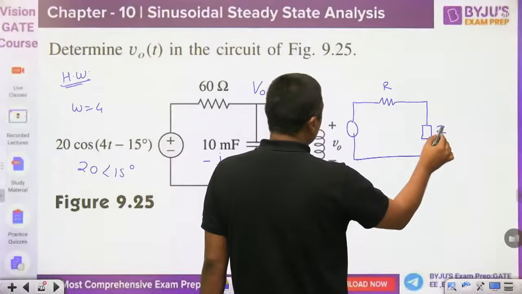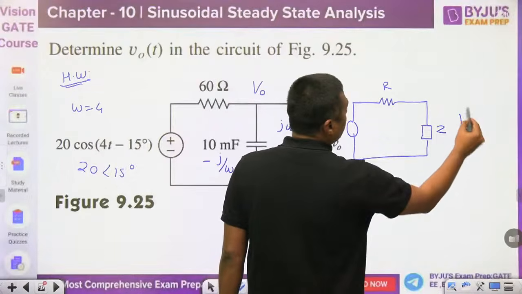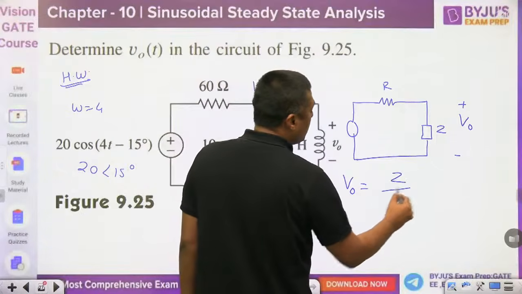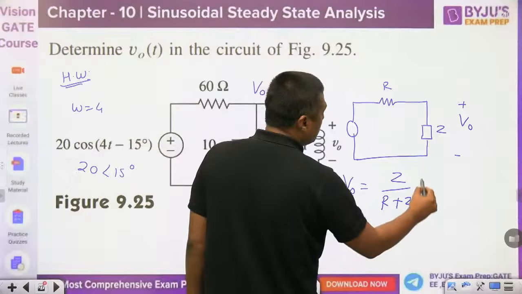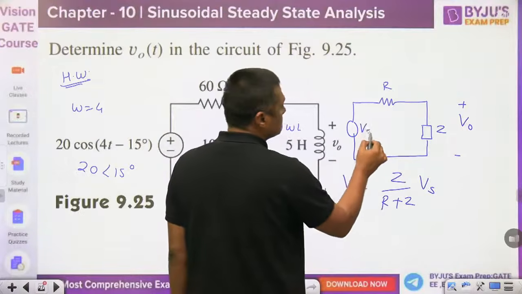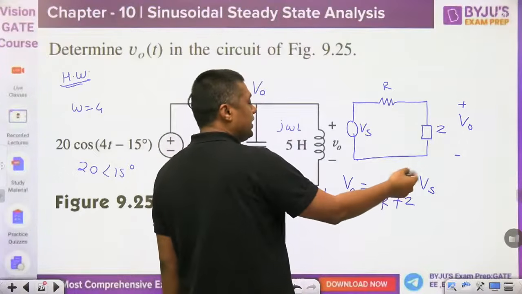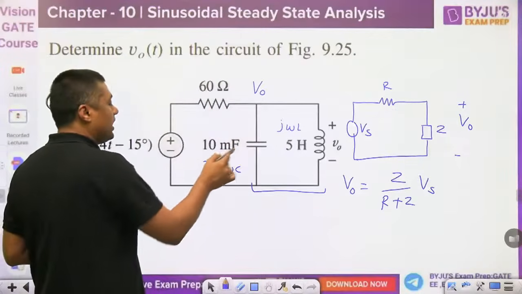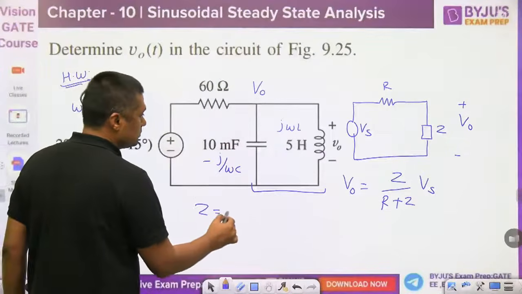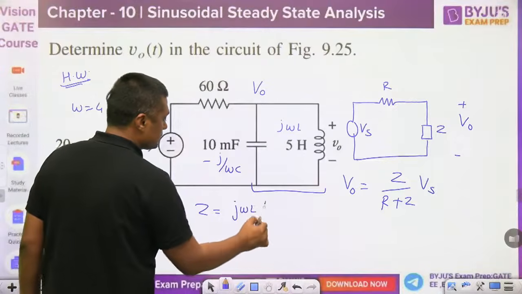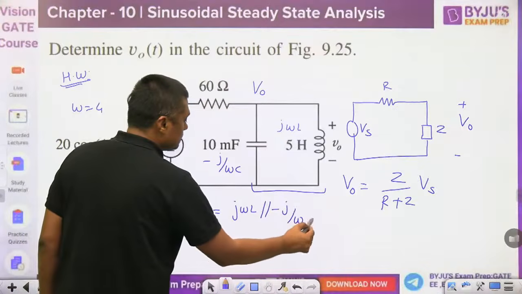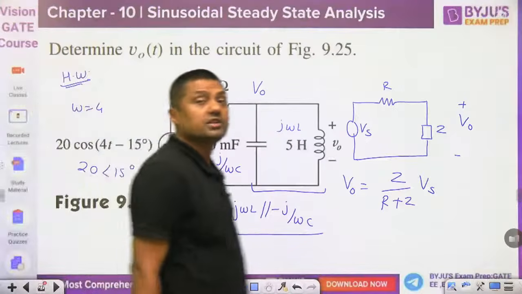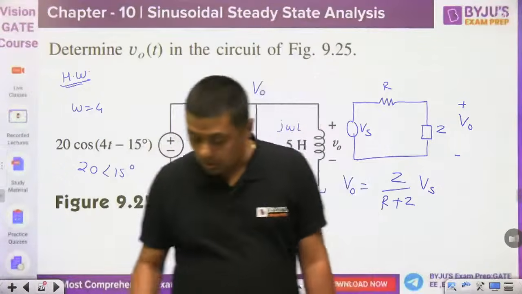Then to find the voltage across this, you can apply the voltage division rule: Z upon R plus Z into Vs. So what is the Z? Parallel combination of j omega L and minus j by omega C, and apply the voltage division rule. Okay.